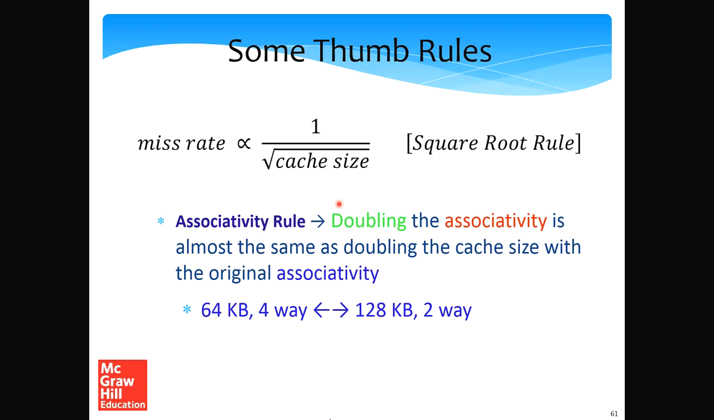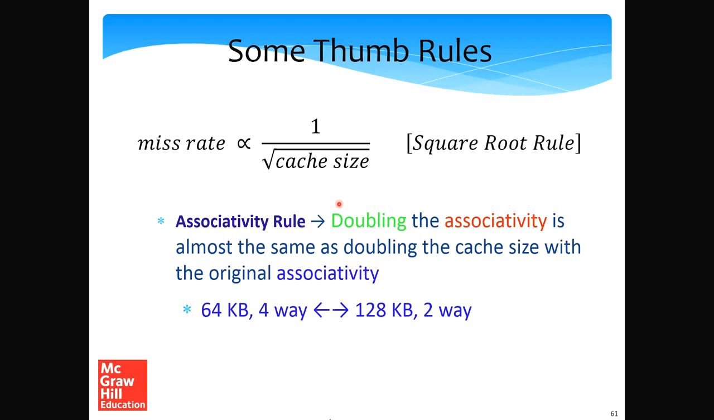So if the miss rate is 10%, and I want to make the miss rate 5%, I need to increase the cache size by 4 times. As I said, it's an approximate rule. It might not be 4 times, might be 3.5, might be 5.5, but it's a good strategy to at least remember.